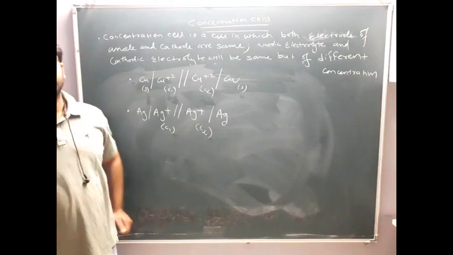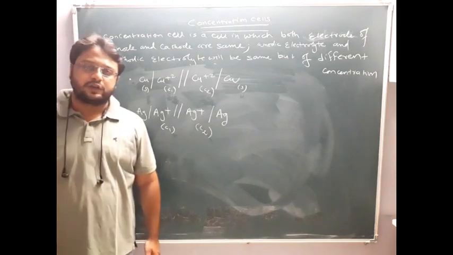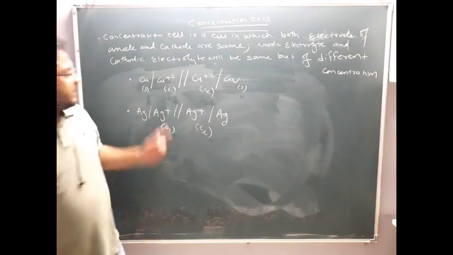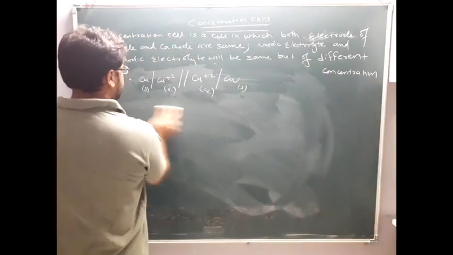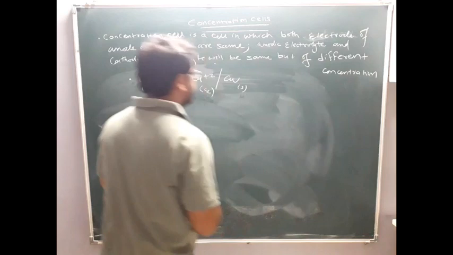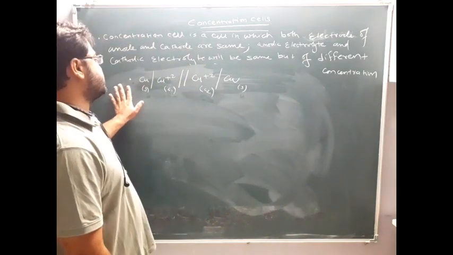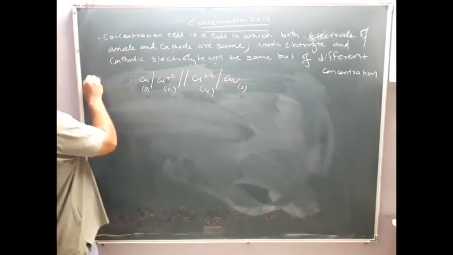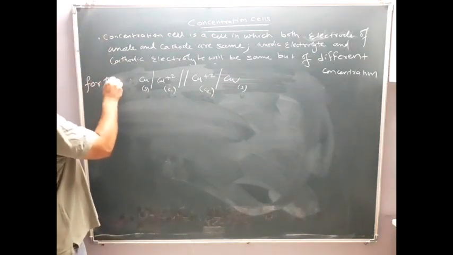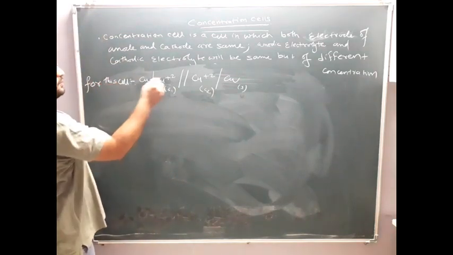Okay. Now we have to write down the anodic and cathodic reaction for the concentration cell. So I'll take one example of Cu itself. The question is: write the anodic and cathodic reaction for this concentration cell, means this copper cell.